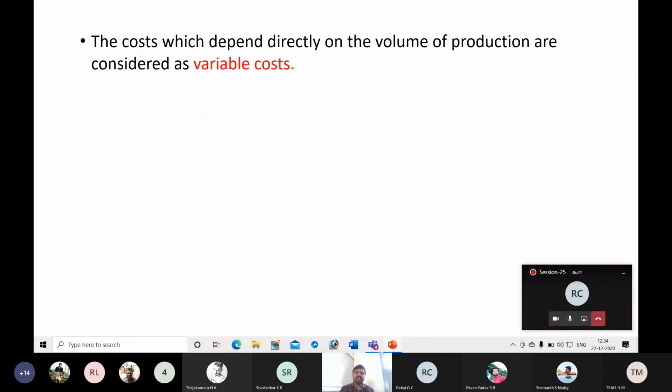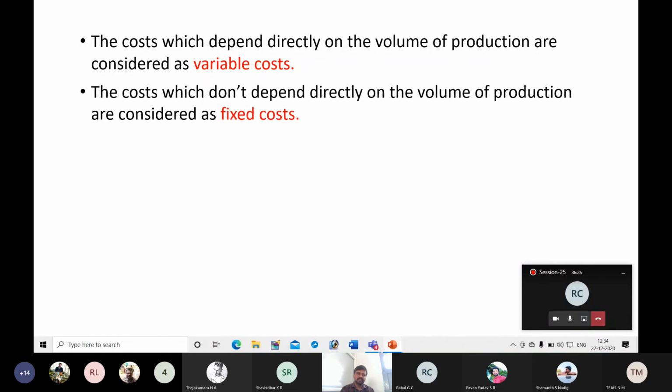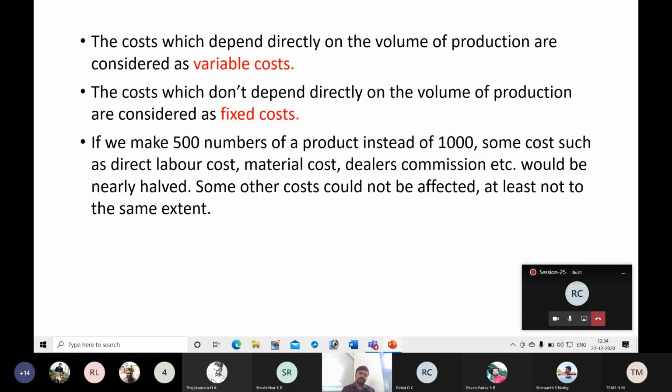The costs which depend directly on the volume of production are considered variable costs. The costs which don't depend directly on the volume of production are considered fixed costs. For example, if we make 500 units of a product instead of 1000, some costs such as direct labor cost, material cost, dealers commission, etc. would be nearly halved.